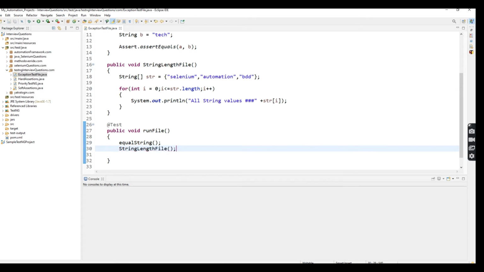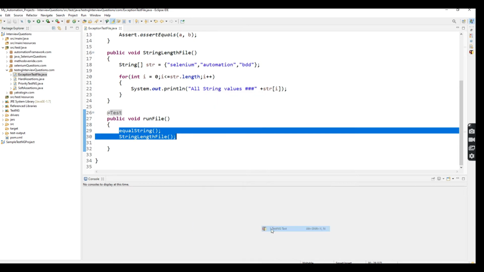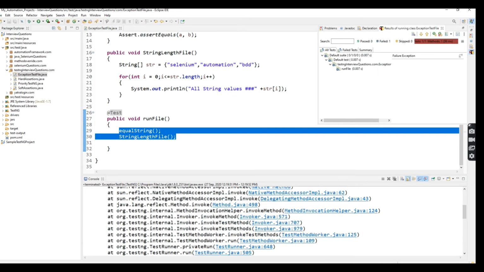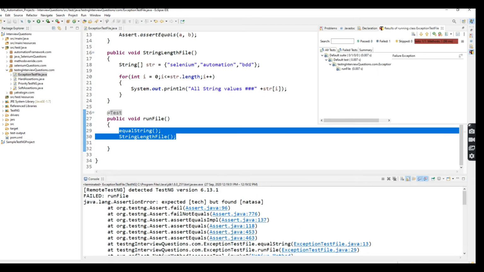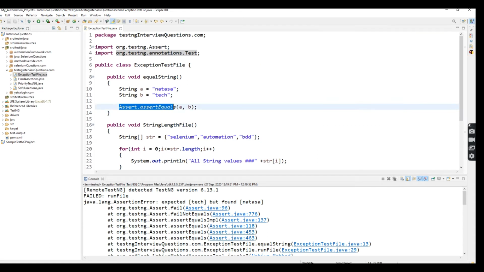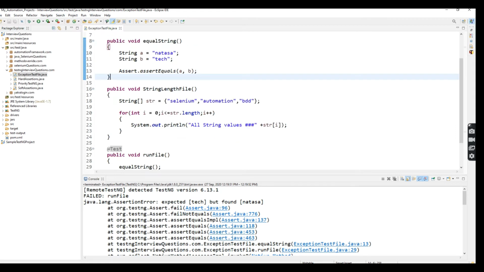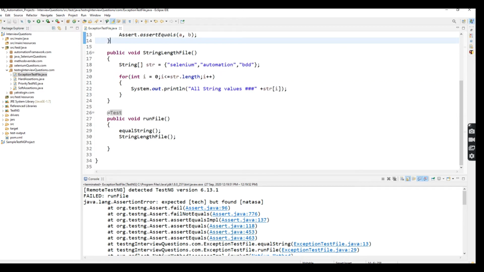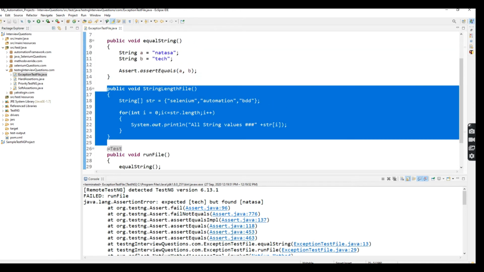Now I'm going to run. It will fail. We know very well the first method should fail, because these two strings are not equal, but I'm putting the assert condition. For that reason it will be terminated after this method. The other method, stringLengthFail, won't run, because the assert will terminate this execution.